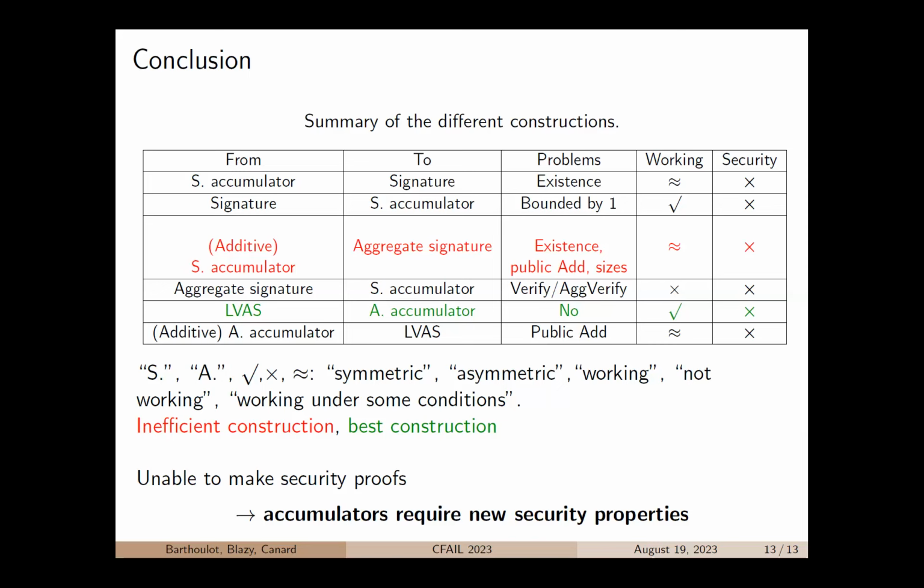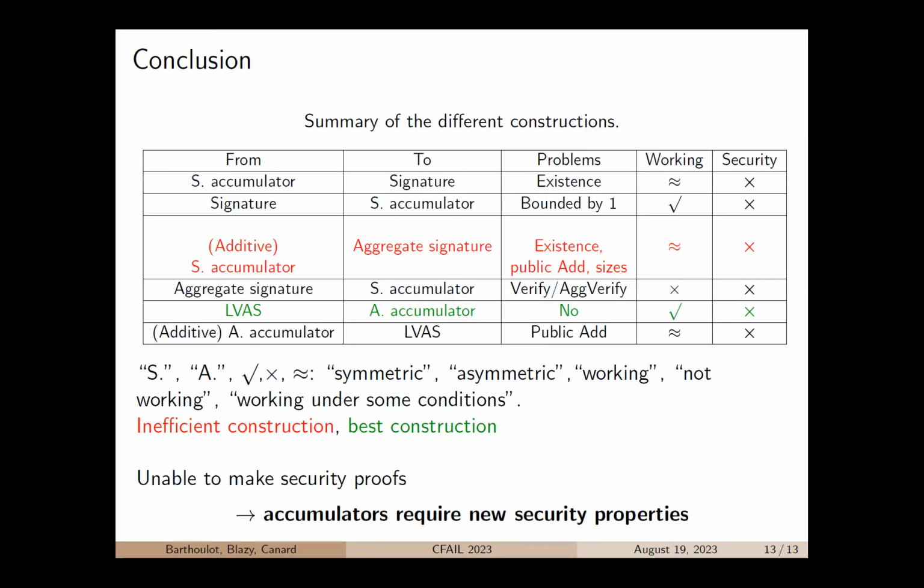And as for security, well, the problem might come from the fact that we are missing some security properties for accumulators. For those who know a little bit more about accumulators, there are two kinds of security properties for them. Properties that protect witnesses from forgery, and some others that protect the privacy of the set represented by the accumulator.